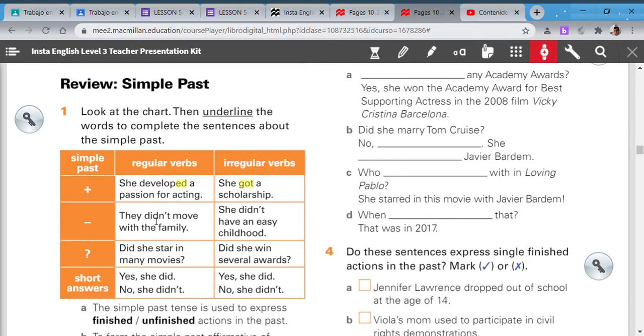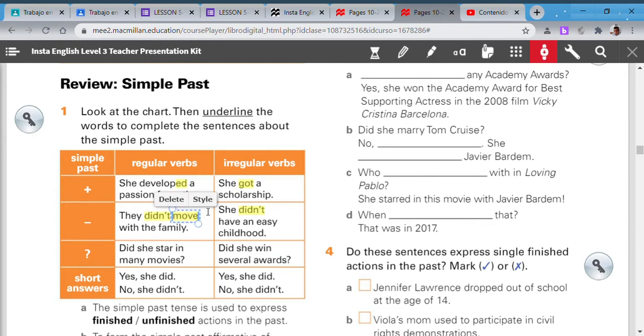Now, when we talk about negative sentences, we need to use, first of all, the auxiliary in both cases. But what's the difference? When you use the auxiliary, there's no problem. Look, they didn't move with the family.